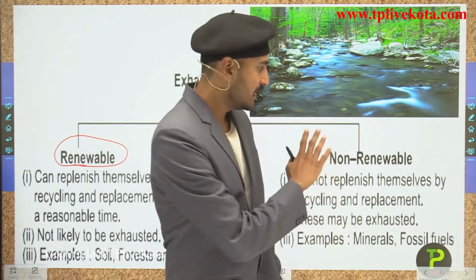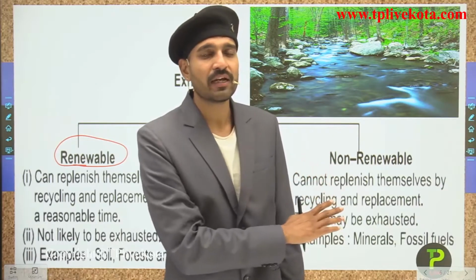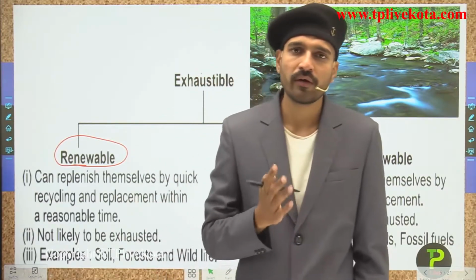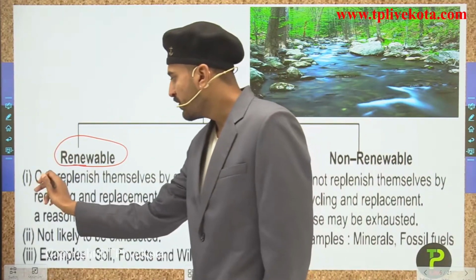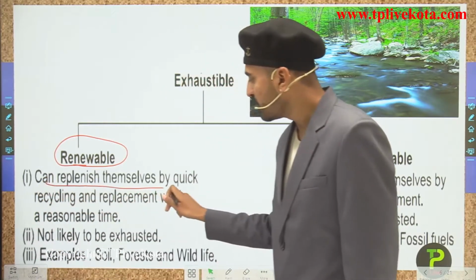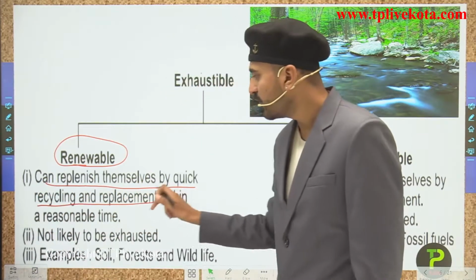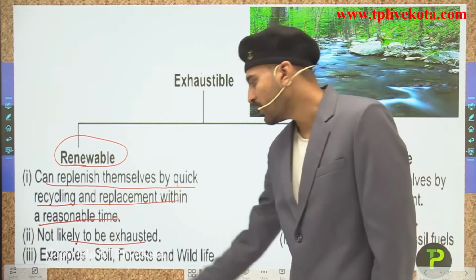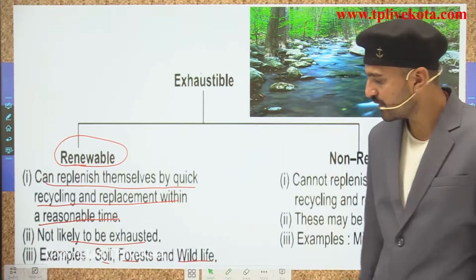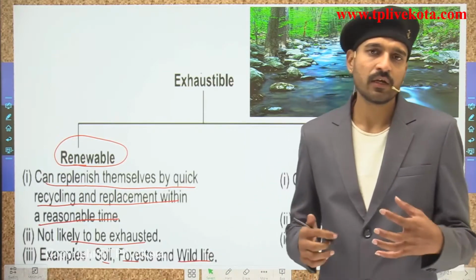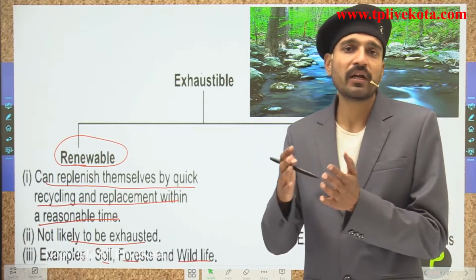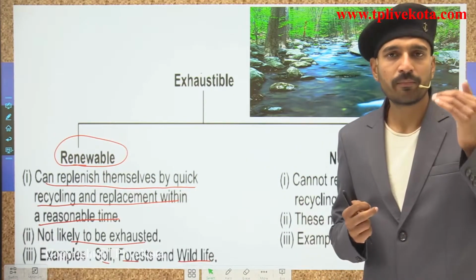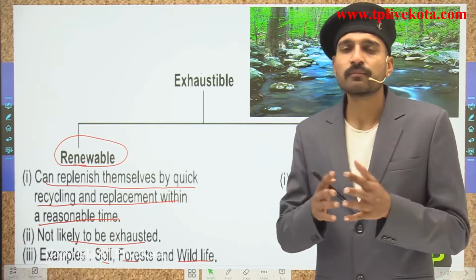So resources that come under the non-renewable category, if they are used one time, we cannot use them again because they are not going to replenish over time. Now reading their definitions, renewable resources can replenish themselves by quick recycling and replacement within a reasonable time. So they are not likely to be exhausted. Just for example, soil, forests and wildlife. Students, if I talk about wildlife, if excessive hunting goes on, some species may become extinct or vulnerable. If we stop the hunting for some period of time, wildlife is going to replenish itself.